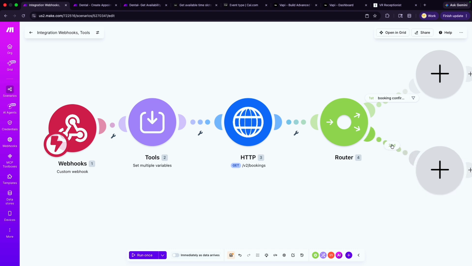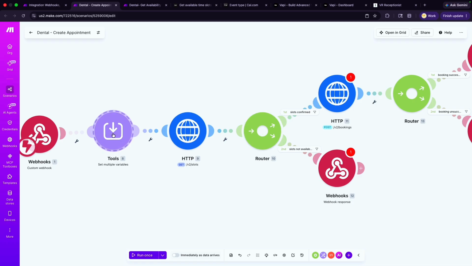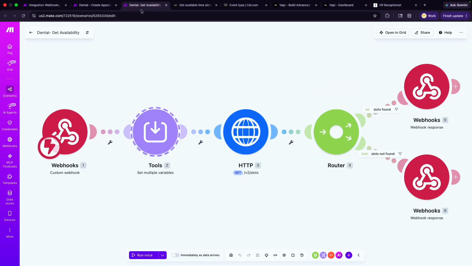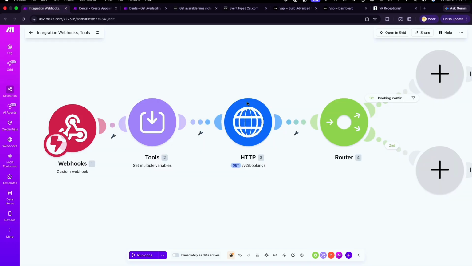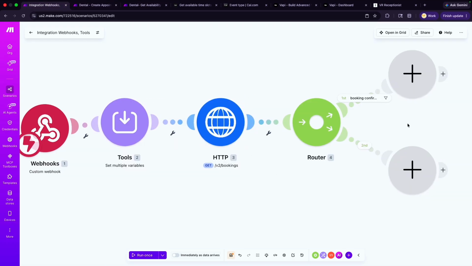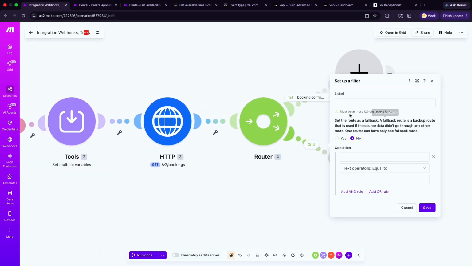Okay. So you can just go ahead and copy it. For example, you can see here we did the same thing, the variable, get the slots, and then this, and then this. Like in the get availability, we check the slots, and then this, and then this. So you can actually just create a scenario that mimics that entire thing and call upon it anytime. So booking confirm, booking not found.